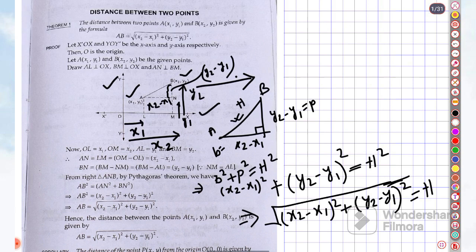That means you have got the first formula: if we want to find the distance between 2 points, it will be the square root of (x2 minus x1) squared plus (y2 minus y1) squared. Okay, so this is the first, the distance formula. Next, we will apply this formula to find the distance between 2 points. So let's see.